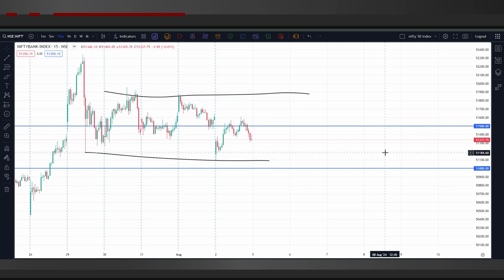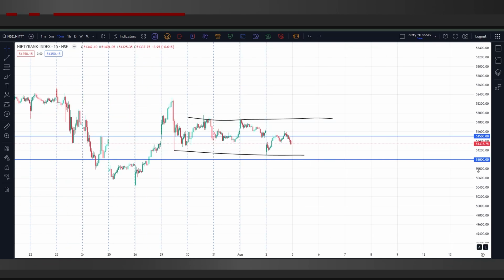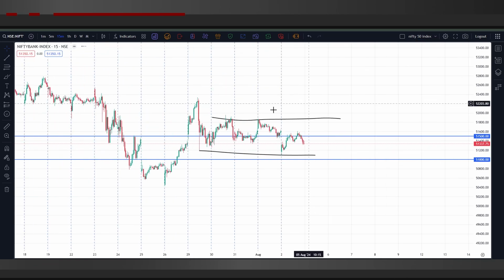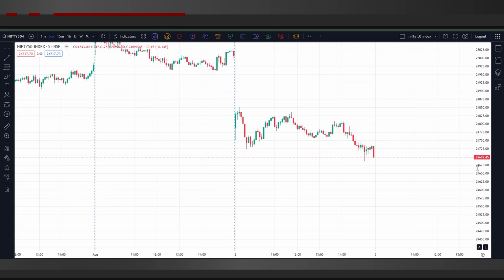that is on 7th of August. And we are not hoping for any kind of movement for this expiry because the market has consolidated for about a week now, and we can assume that this expiry may be the same as the last expiry, that is sideways. Now let us talk about intraday trades.